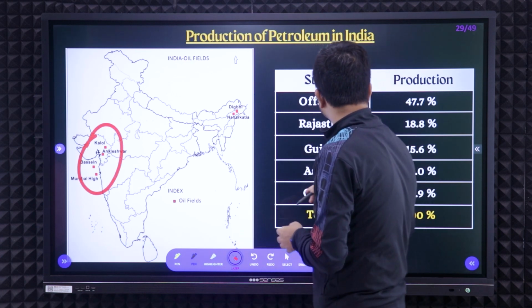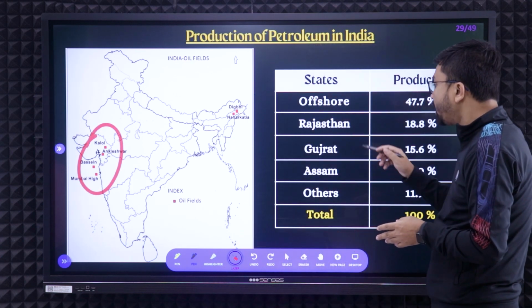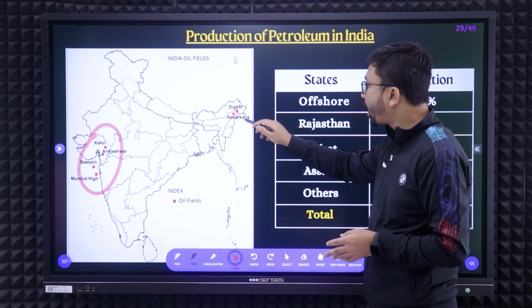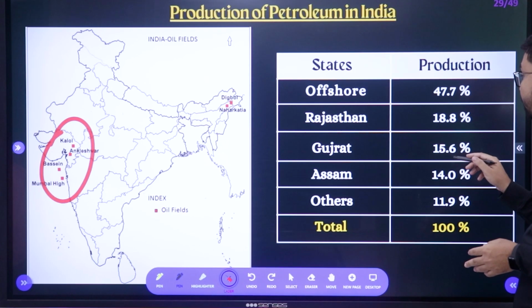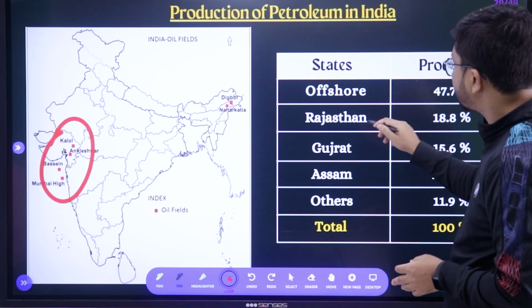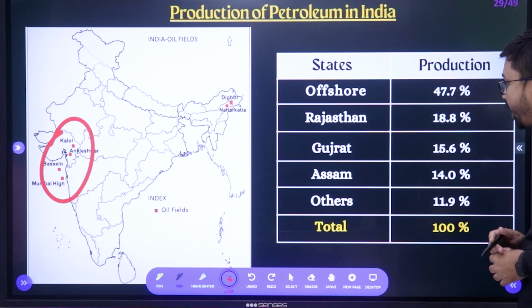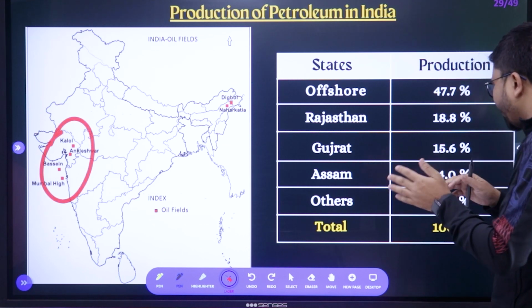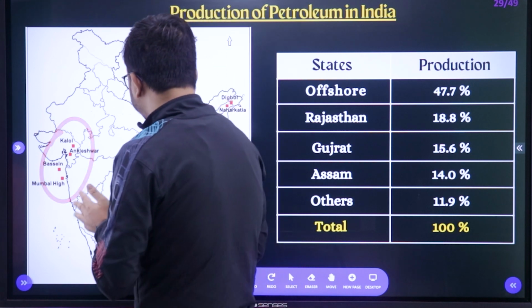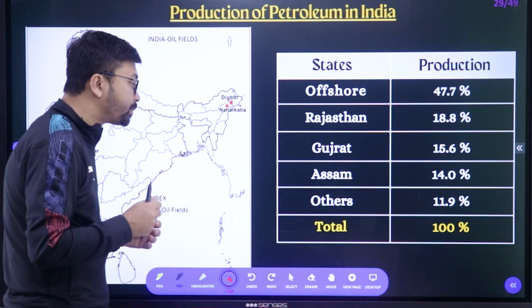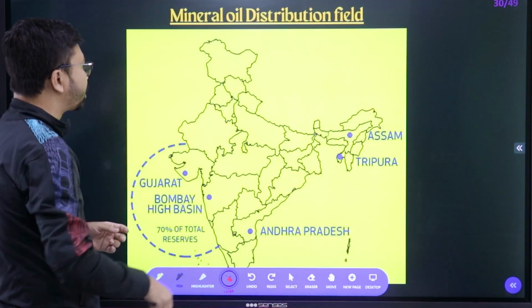Next, in Assam, Digboi and Naharkatia are very important places. And Gujarat gives 15.6%, Rajasthan 18.8%, and other states altogether 11.9%, right? So offshore oil fields, especially Mumbai, are very, very important. You need to remember those things.